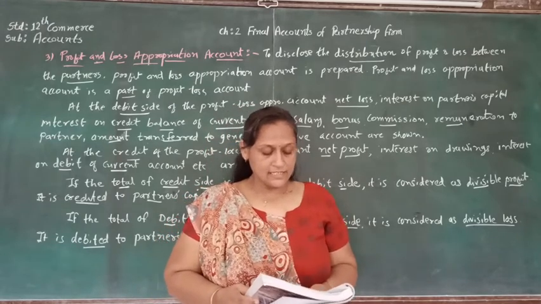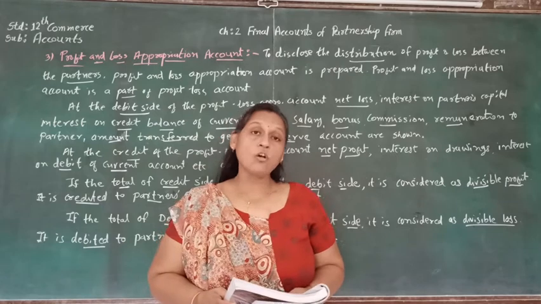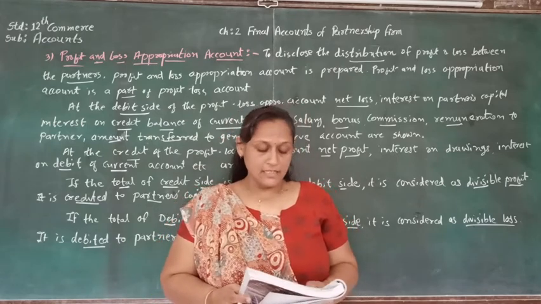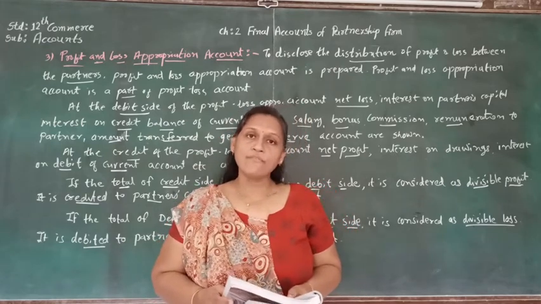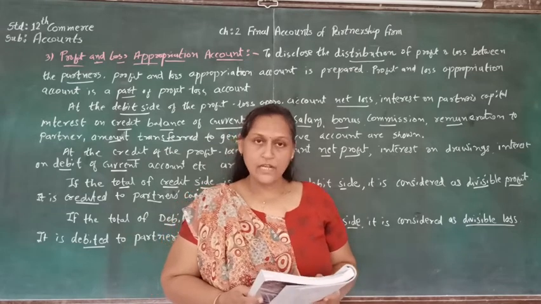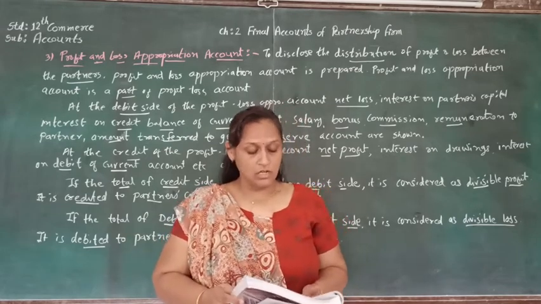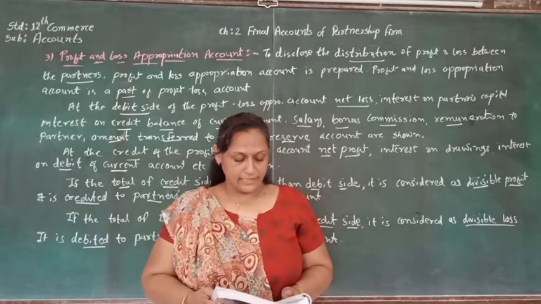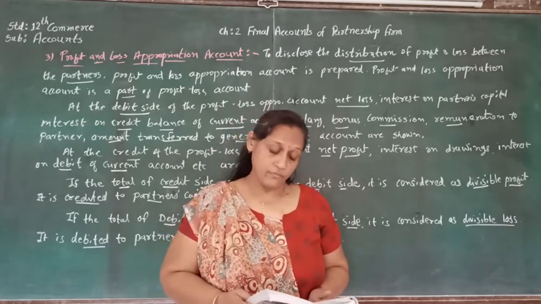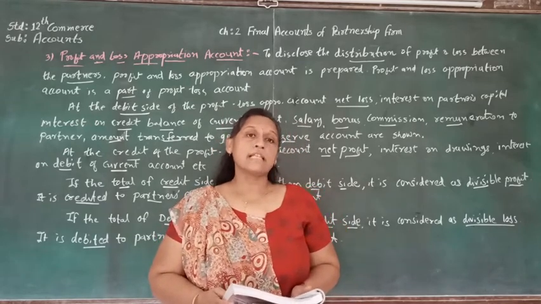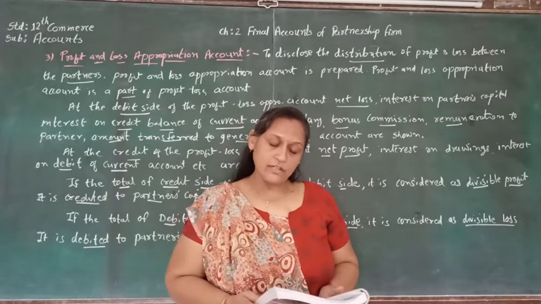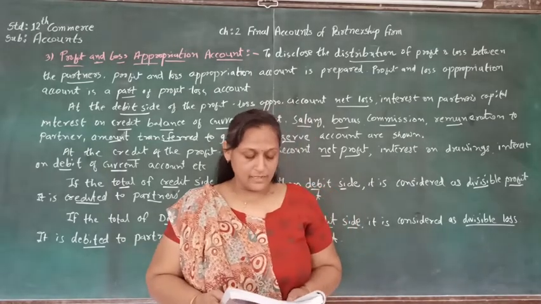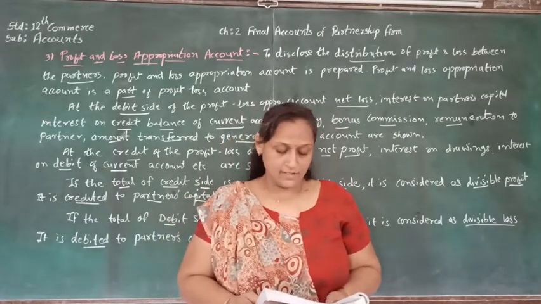The next thing is interest on partners' capital, where we take the total of all the partners to the amount column. The next is the interest on credit balance of current account of partners. Then salary, bonus, commission, remuneration to the partners. And lastly, it is the general reserve.